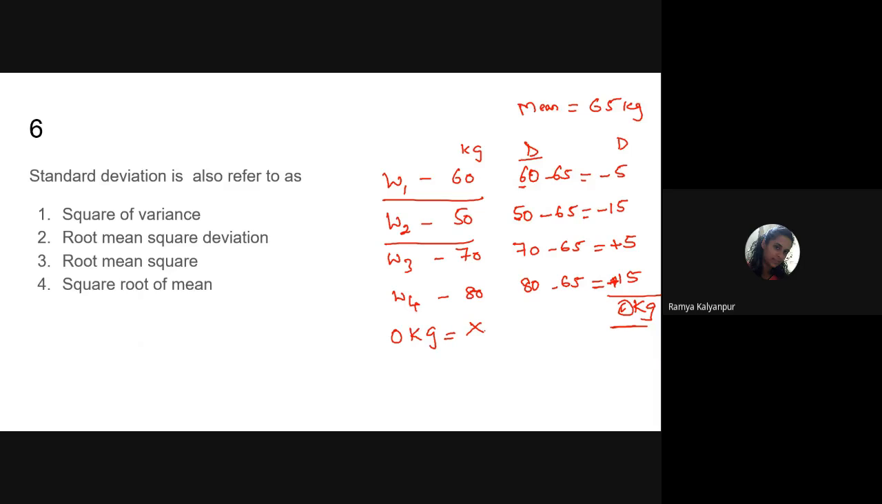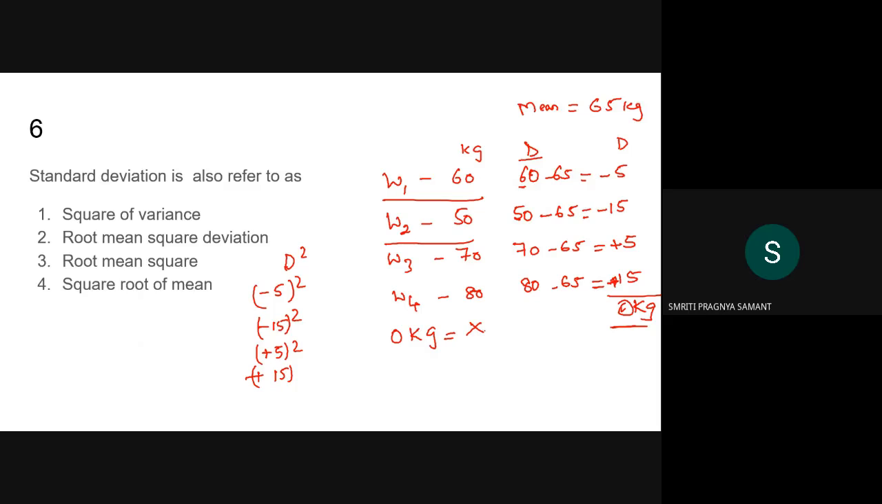Now to avoid this mistake, what will I do? I want to rectify these signs. So I will do the squaring of this deviation. Now look here: minus 5 square, so that minus minus will get nullified. Then the second fellow, minus 15 square. Then the third fellow, plus 5 square. And the fourth fellow is another plus 15 square.